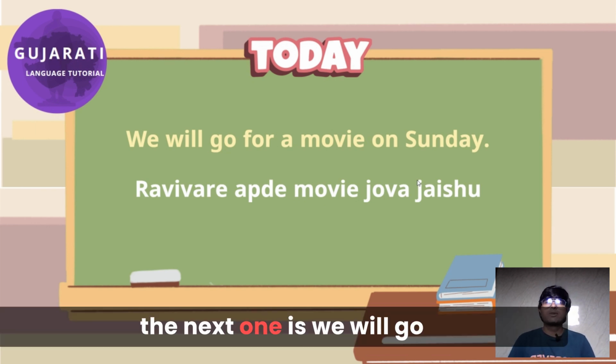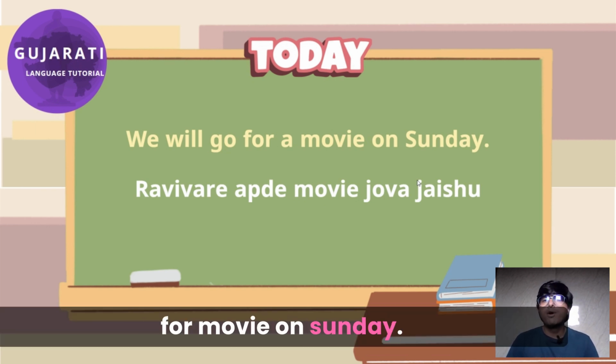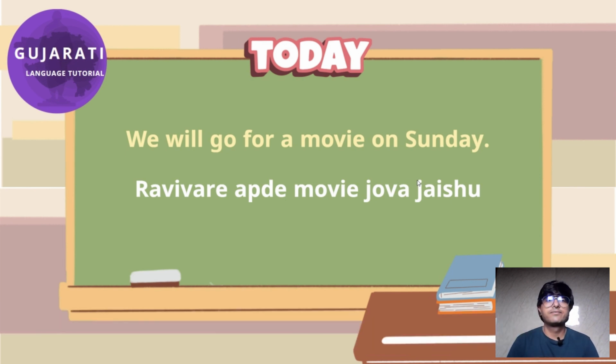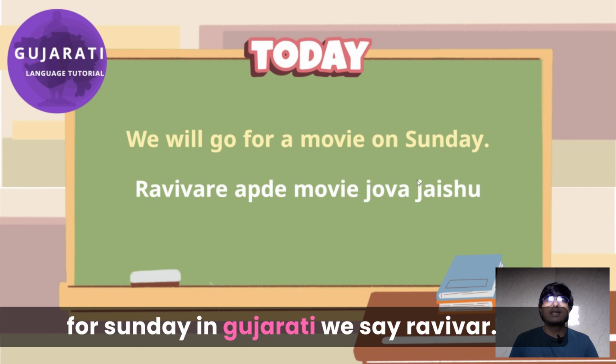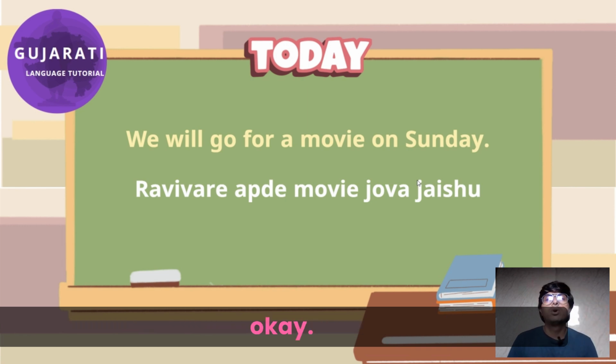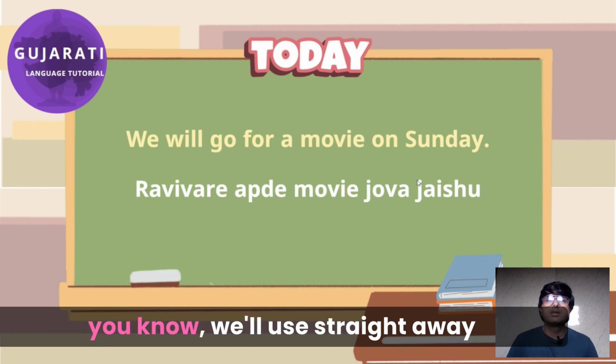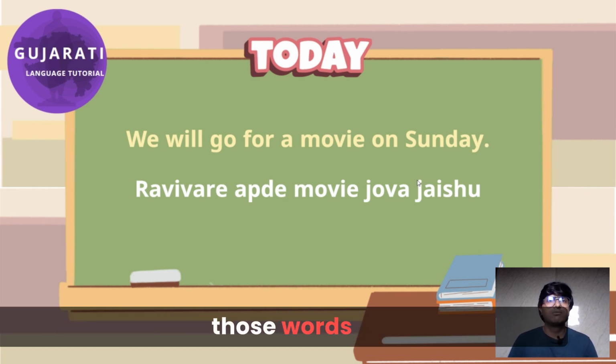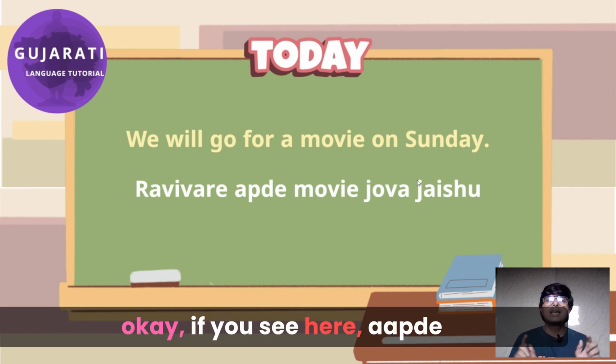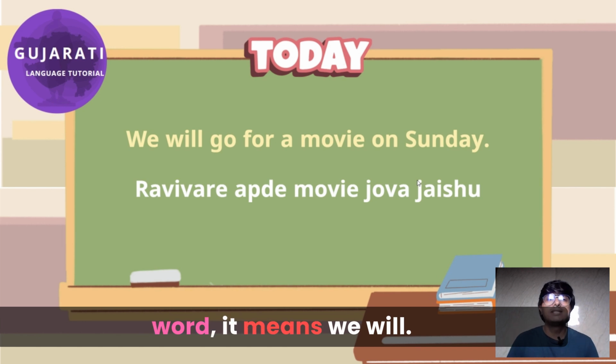The next one is, we will go for a movie on Sunday. For Sunday in Gujarati we say ravivar. For movie, cinema, we'll use those words straight away. રવિવારે આપણે મૂવી જોવા જઈશું. If you see here, the word આપણે means we will.